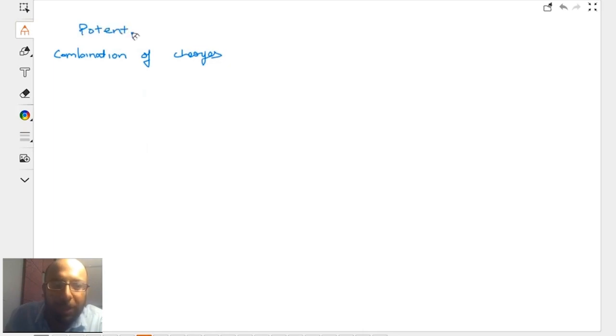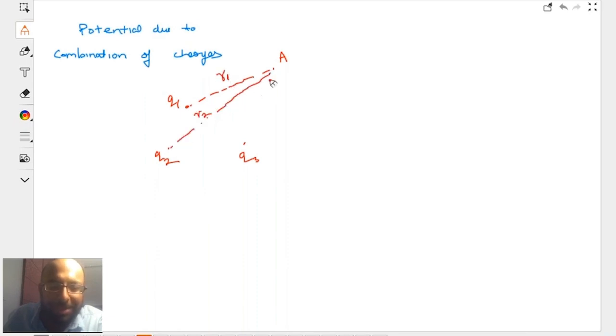Potential due to combination of charges. Now, let's say there are three charges, Q1, Q2, and Q3, and we are supposed to find potential at A due to individual charge. So this is R1, this is R2, and this is R3.